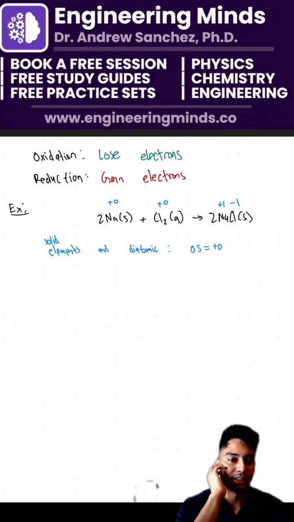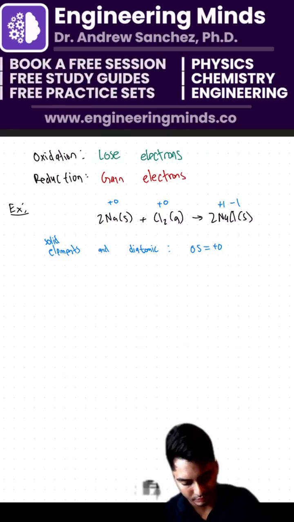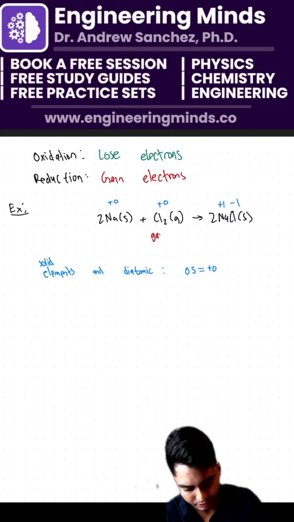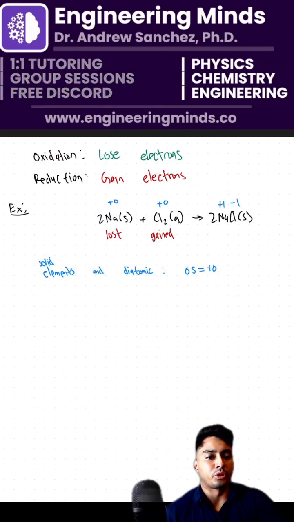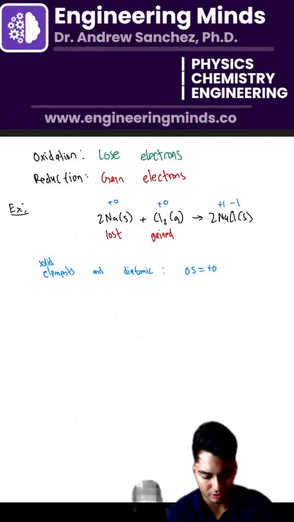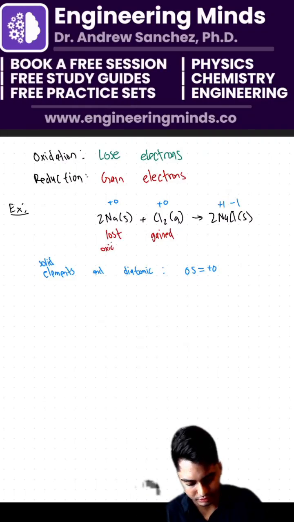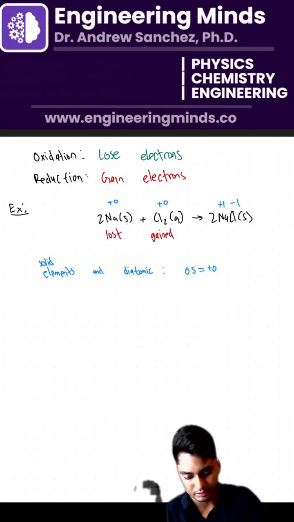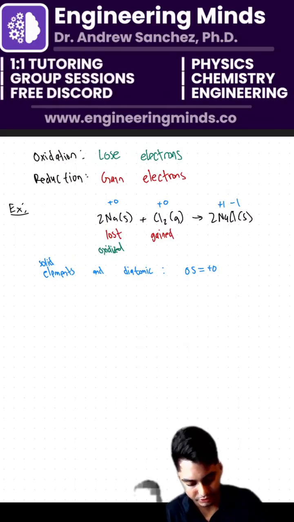So Cl gained, Na lost. All right, perfect. So Cl gained an electron, right? Y'all are doing great. Does everyone understand that Cl gained, Na lost? So therefore, which one is oxidized? Somebody says Na is oxidized because it's losing electrons. So this is going to be oxidized here, and then therefore our Cl2 is going to be reduced.